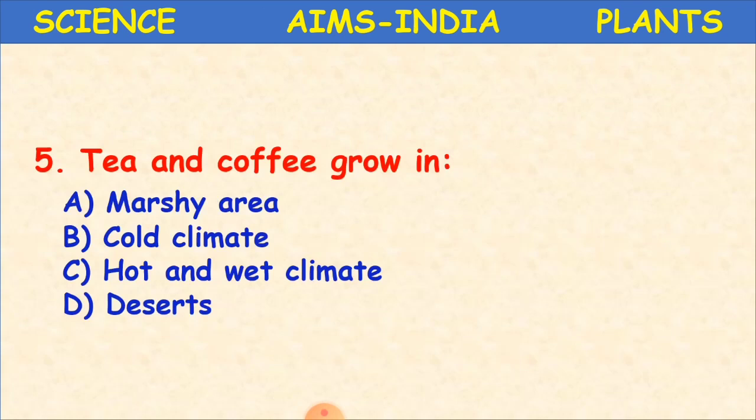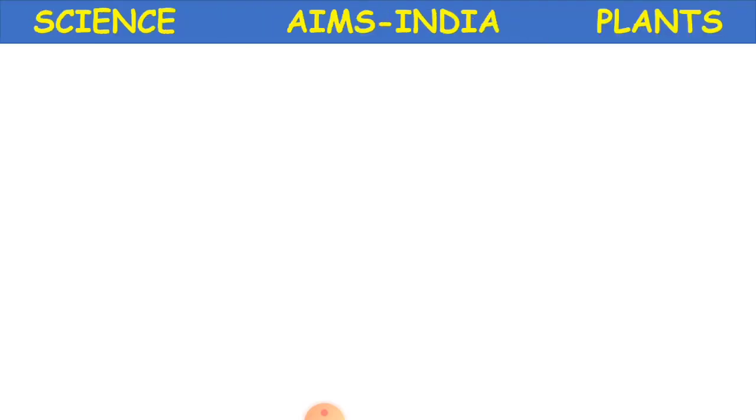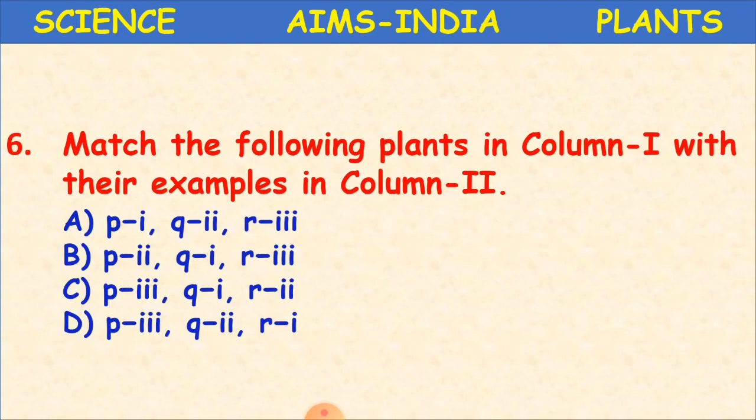Again the next question, tea and coffee grow in. Tea and coffee grow in hot and wet climate. Tea and coffee plants, we can see them in hot and wet climate areas. Okay children?